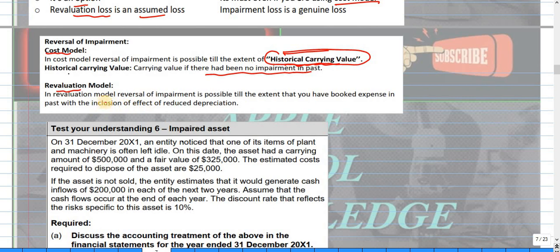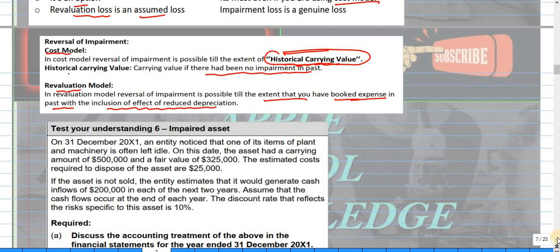The second thing is revaluation. If you are using the revaluation model, then the reversal of impairment is possible to the extent that you have booked expenses in the past, with inclusion of the effect of reduced depreciation. So the reversal in the cost model has a borderline which you will not cross, and that borderline is the historical carrying value, which is the carrying value if there had been no impairment in the past. Clear?